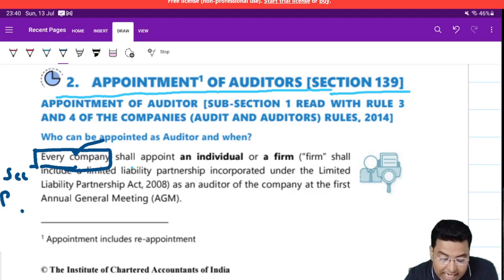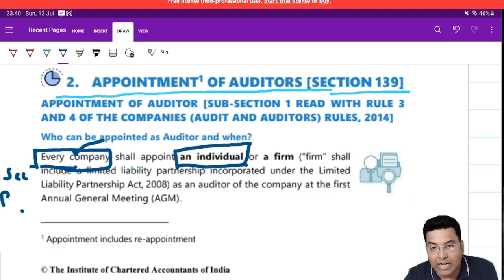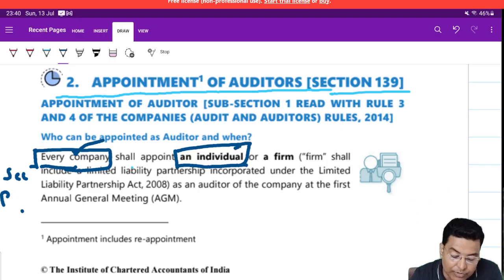To whom can it actually appoint? An individual. For instance, after 3 years you will become a CA. Now you want to do practice. What will you do? You open your own firm. You will be called without any partnership with anyone, meaning you are doing it on your own. So you will be called an individual.